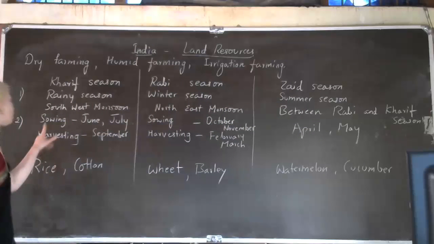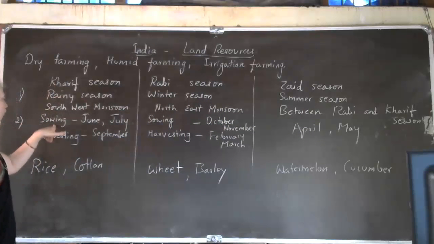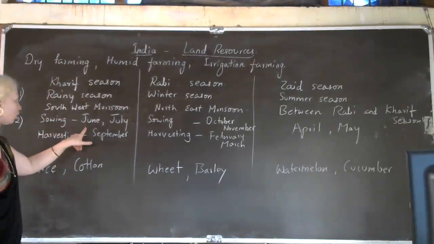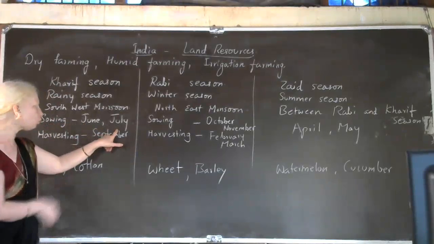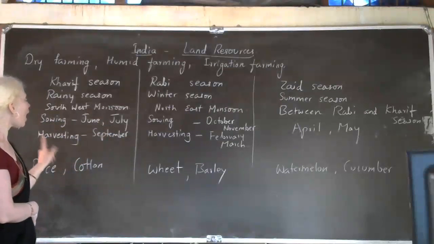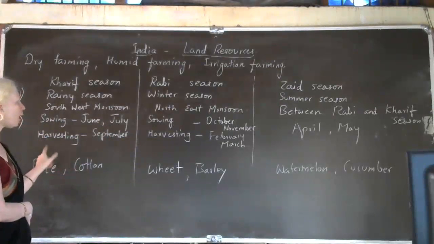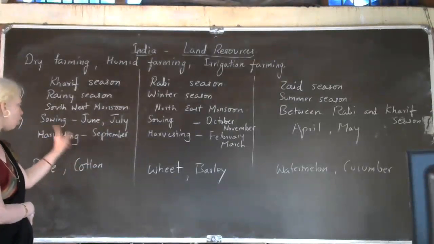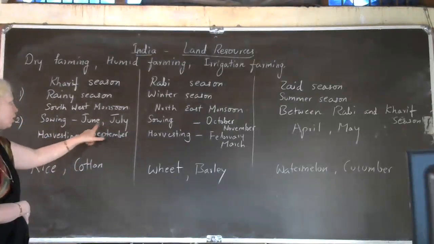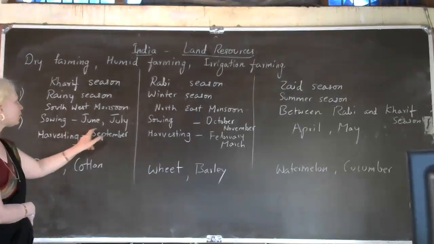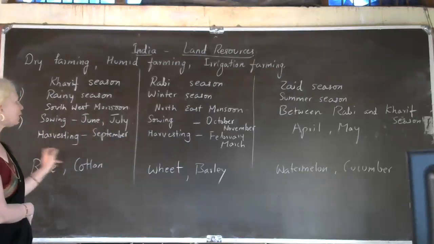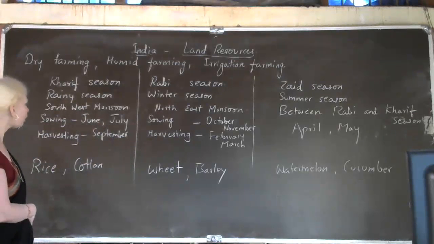So here sowing is done in the Kharif season. Sowing is done in the month of June and July. Harvesting is in September. Sorry, sowing takes place in June and July. Harvesting takes place in September month. Okay, this is Kharif season.